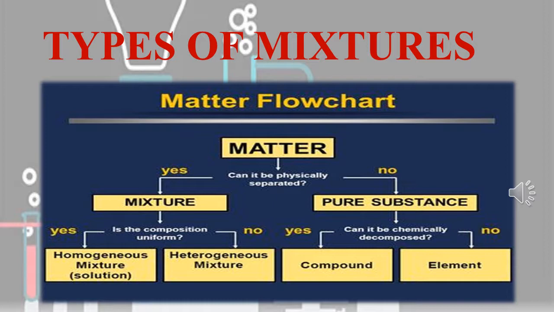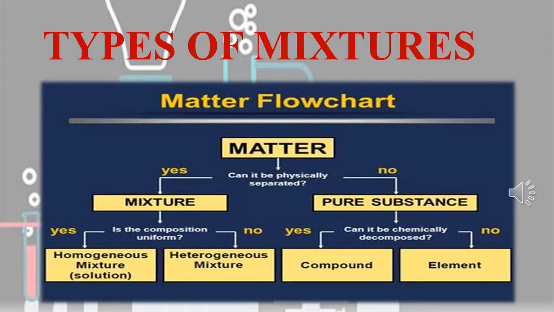So that mixture was divided into two types. One is homogeneous mixture, another one is heterogeneous mixture. In homogeneous mixture, it is classified into two types: one is true solution and another one is alloys.